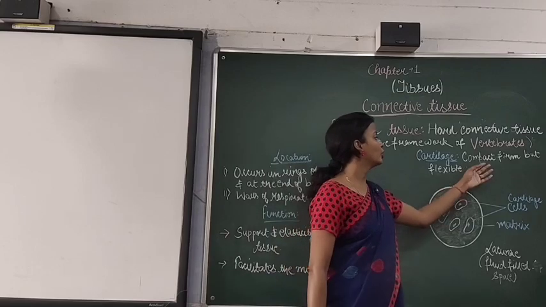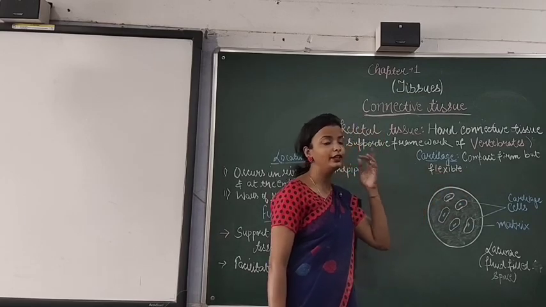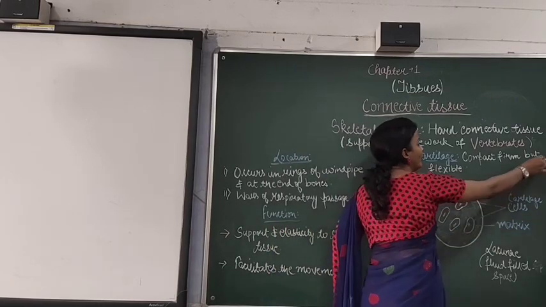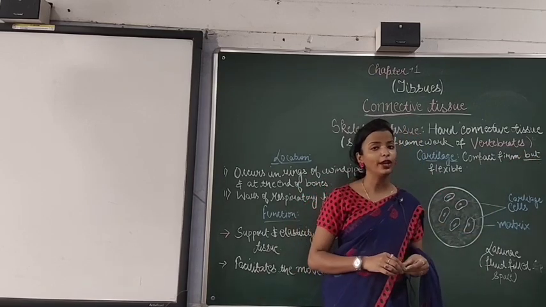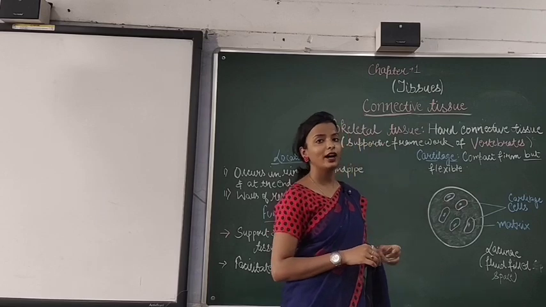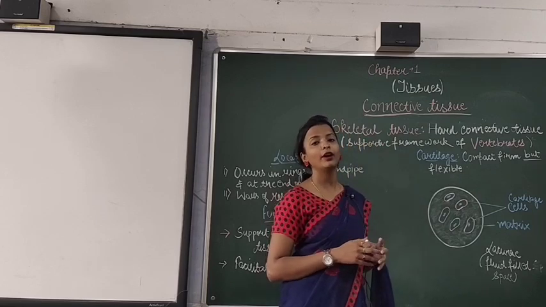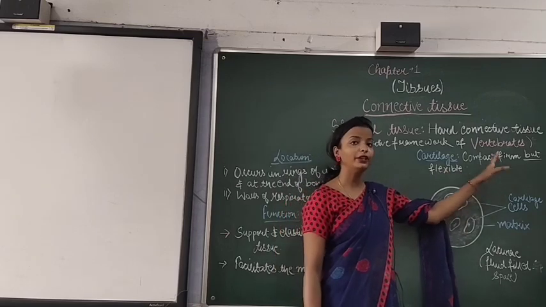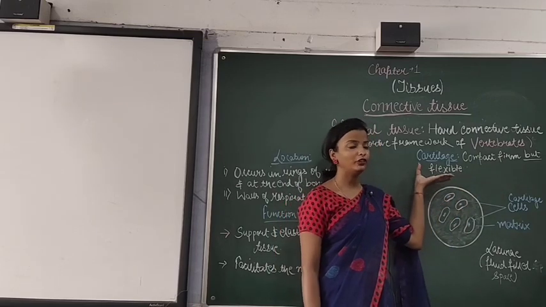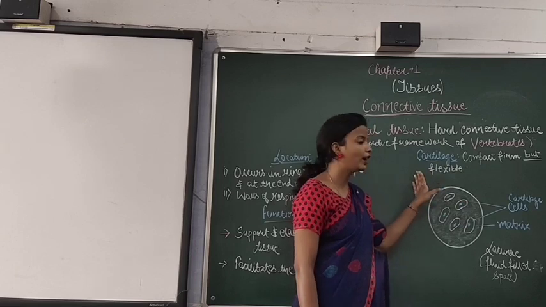You can see it is compact, firm but flexible. Why is this given as compact, firm but flexible? Because in physics you might have studied about solids, that the substances are compactly packed and that is why they are rigid. But in case of cartilage, they are compact, firm but still they are flexible. So, flexibility is present in case of cartilage.